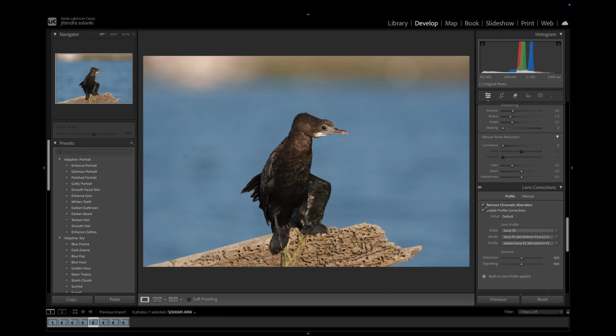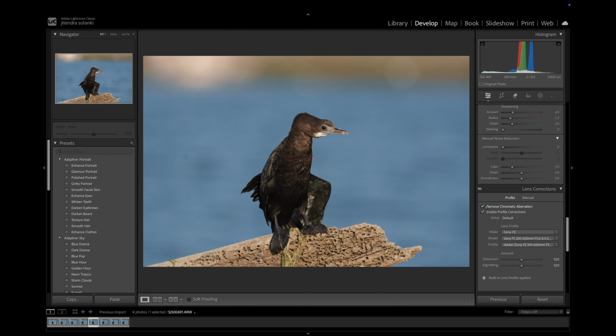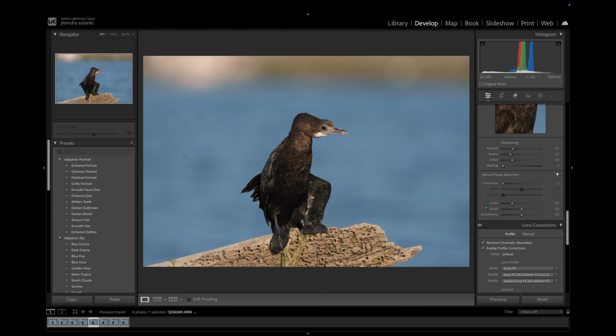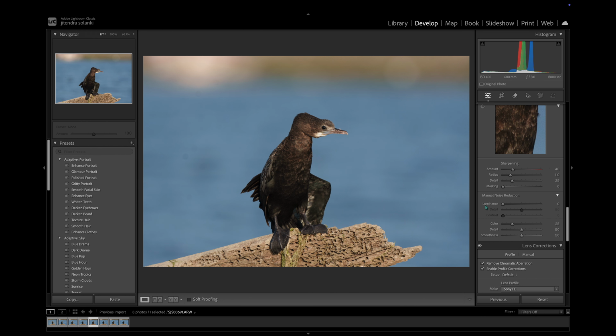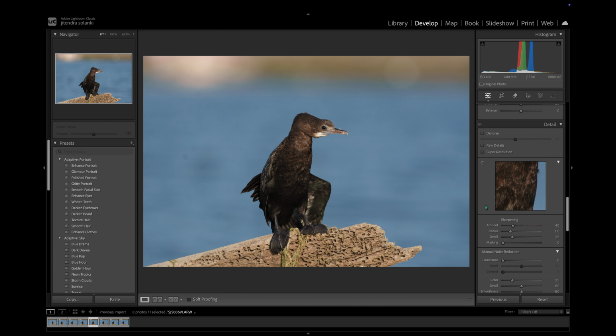Chromatic aberration happens when a lens can't perfectly focus all colors in the same spot, and you'll often see it as purple or green edges. By checking Remove Chromatic Aberration, Lightroom automatically cleans that up.